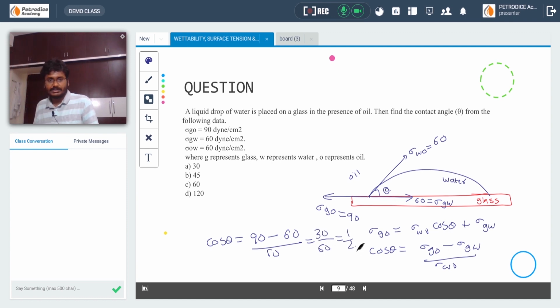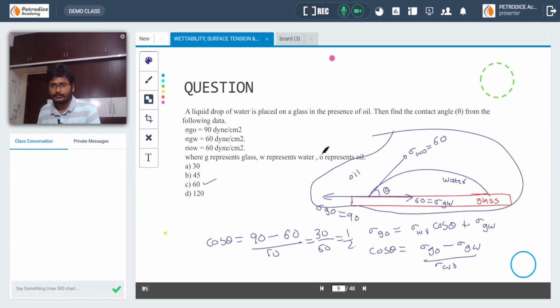So theta is cos inverse of 1 by 2, which is 60 degrees. So the answer is 60 degrees. You don't have to remember the formula, you can solve it like this by remembering the figure. Okay, let's do another question.